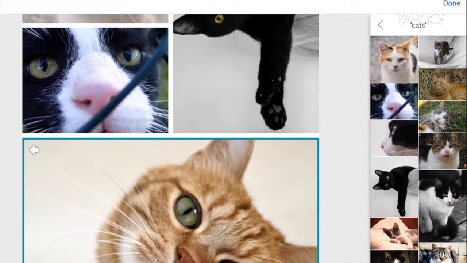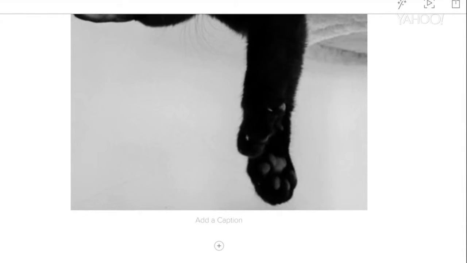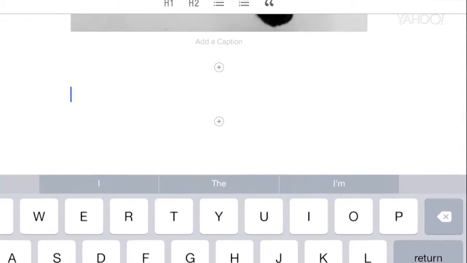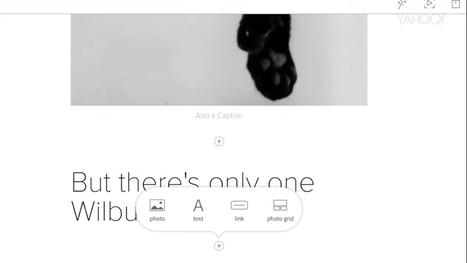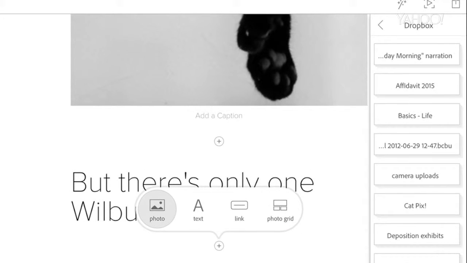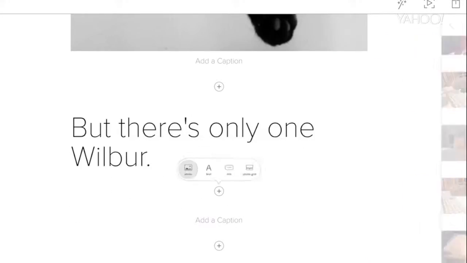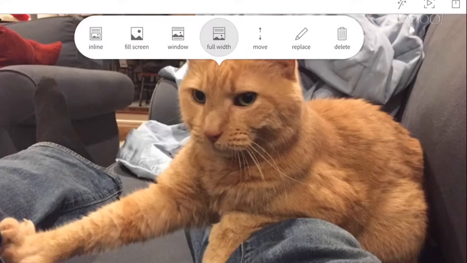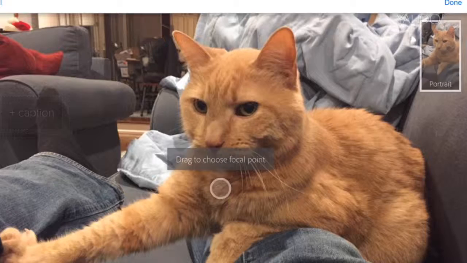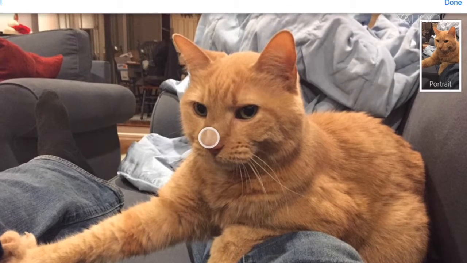I'd like this one to be at the top, so I'm gonna hit the star button to promote it. Okay, and then I'm going to say there's only one Wilbur. And this time I'm going to add a picture from my Dropbox. What's cool is this app is building something that will look right on every computer, every tablet, every phone, even if somebody rotates the screen. So this button here lets me specify the important part of the photo so nothing essential will be cut off when the screen is rotated.